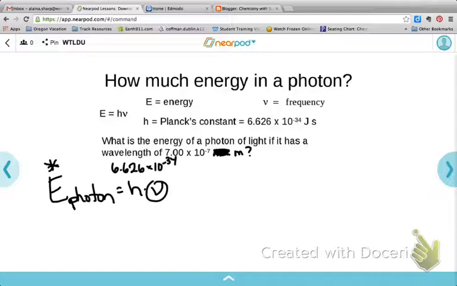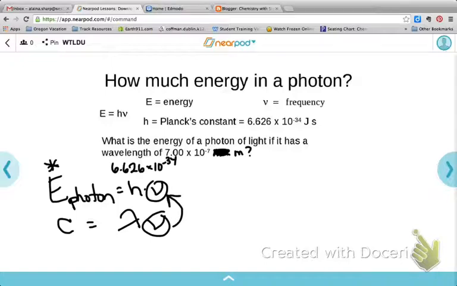So what we're going to do instead is use our c equation to find the frequency, and that's what we were doing yesterday. So if I line up my c equals wavelength times frequency, I could solve for the frequency and then plug that in up here. So I'm going to do that over here to the right.